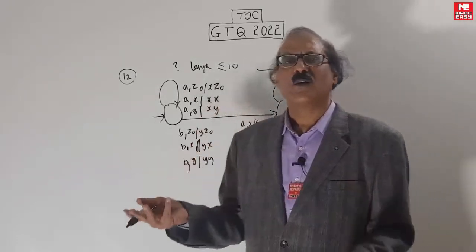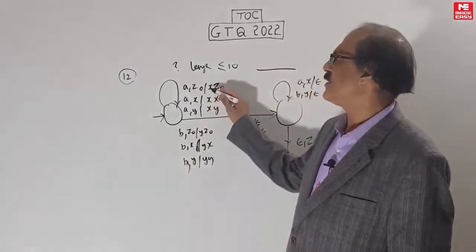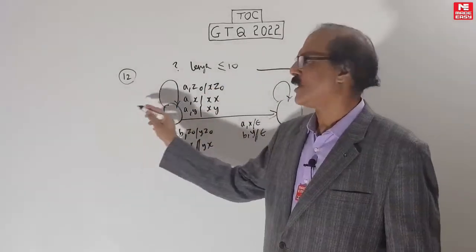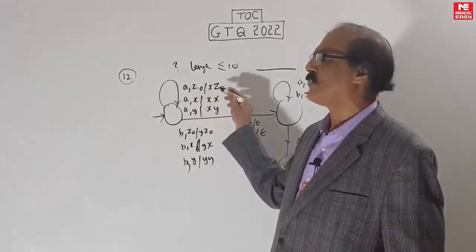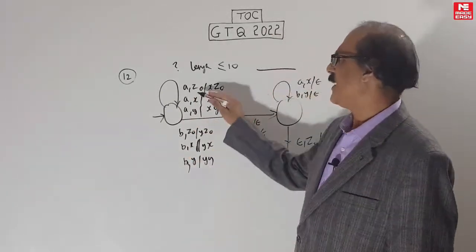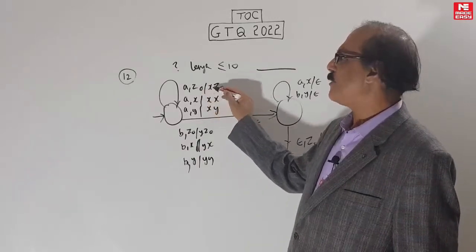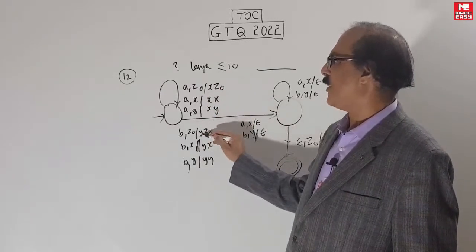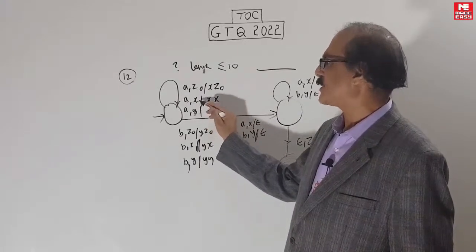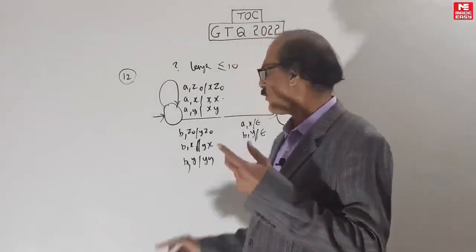Normally in the palindrome program we write just: when a comes push a, when b comes push b. They have just changed it. And we have used a different state for Z0 separately. There is a starting bit and then after that we use a different state. Here they have used the same state. No harm with that. This is Z0 and this is X. When a comes as the first bit they are pushing X. If b comes they are pushing Y. After that, whatever the bit here, X or Y, doesn't matter. X becomes XX and Y becomes XY. It means for every a they are pushing X and for every b they are pushing Y.